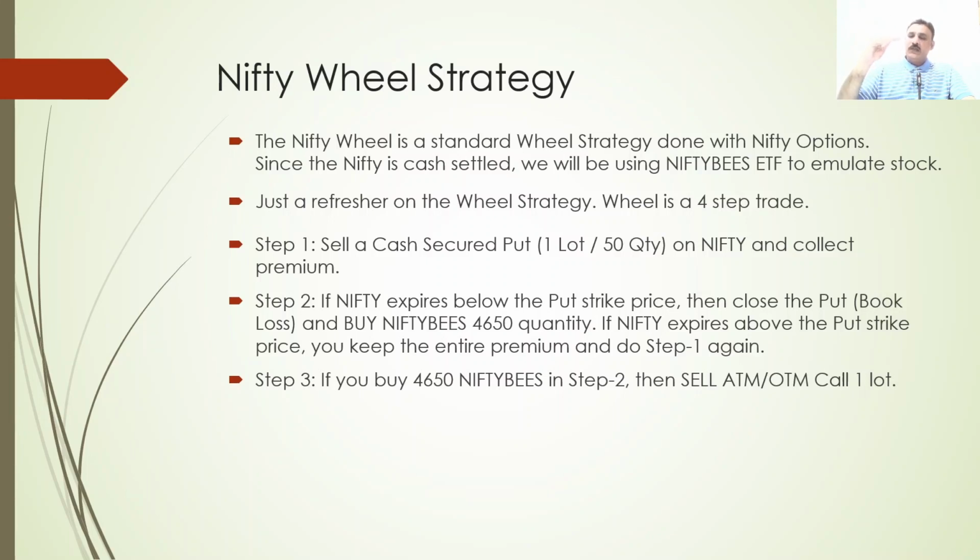You have sold a put at 17,300, so the put expired in the money. So you are closing the put at a loss, probably like a 100-point loss minus your premium collected. That is going to be your loss. But what you are going to do is buy the Nifty Bees 4650 quantity and sell a higher call against it, again collecting premium.